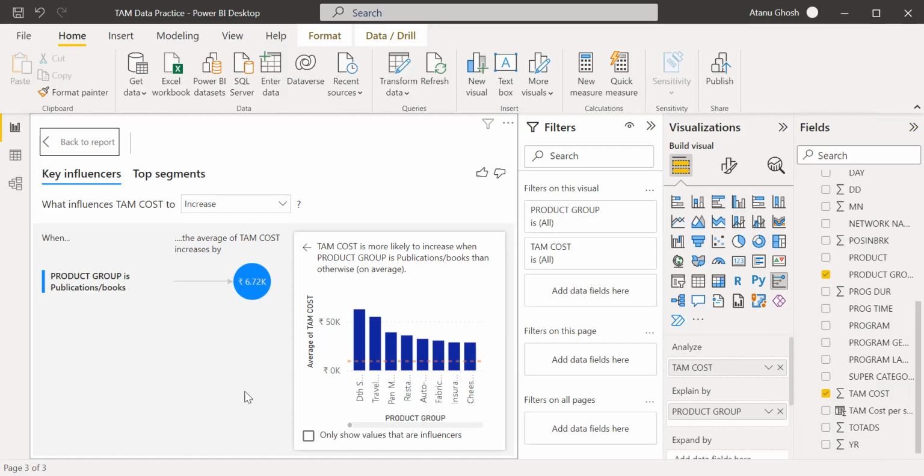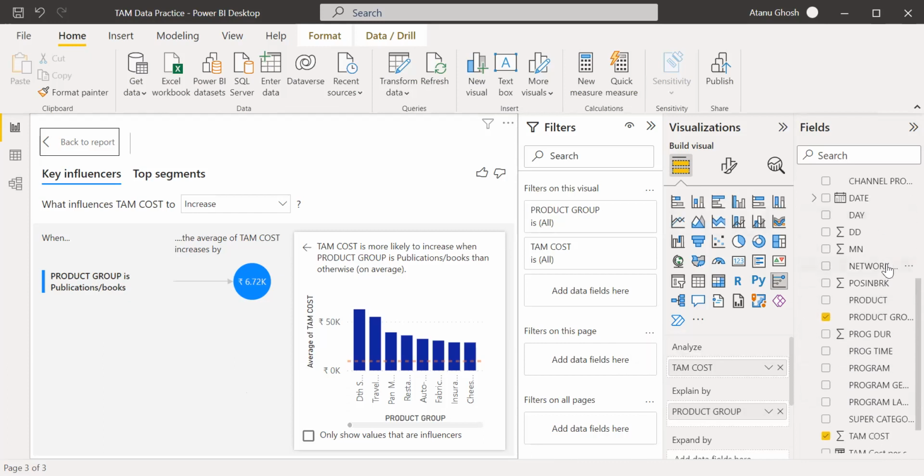Now, will that help you to take action? Probably in this case, no, because it doesn't mean you should try to get more advertisements from books just because the TAM cost increases with them. It's a correlation, but there's no causality. So there's not much action here. Okay, but there may be certain other things. Let me check.